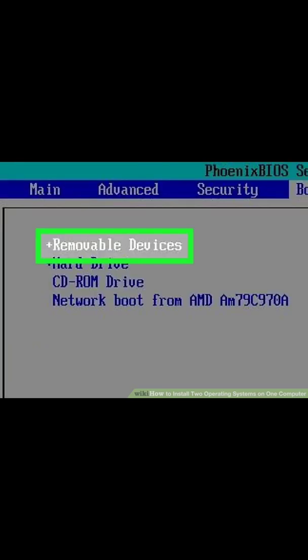Step 4. Set the boot order to boot from a USB flash drive first. This is usually found in the Boot menu. Locate the boot order menu and set it so it boots from a USB drive first. If you are using an install CD or DVD, set it to boot from the CD/DVD-ROM first.